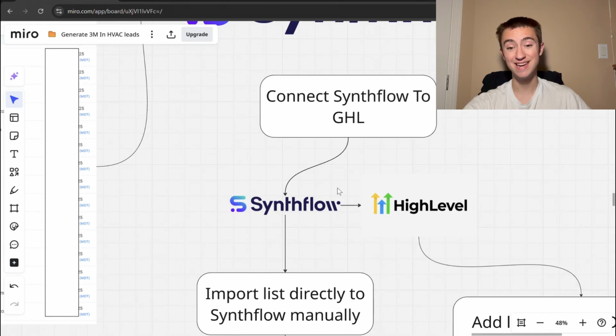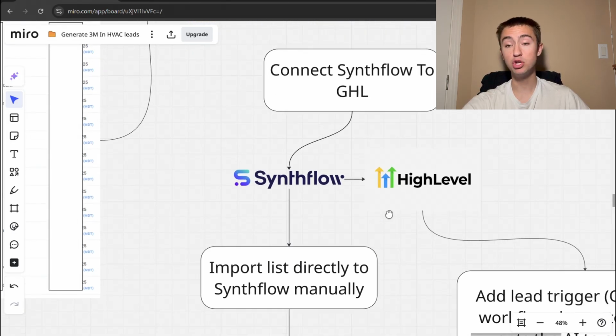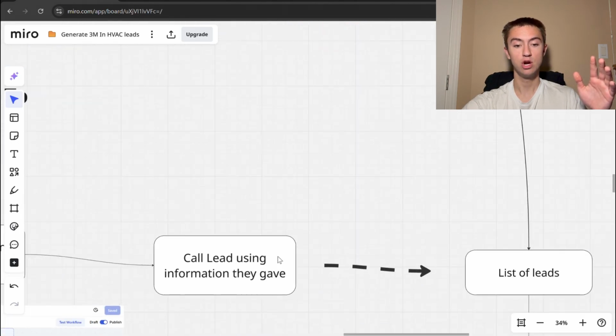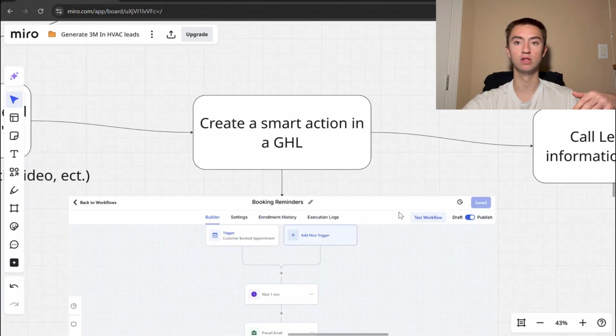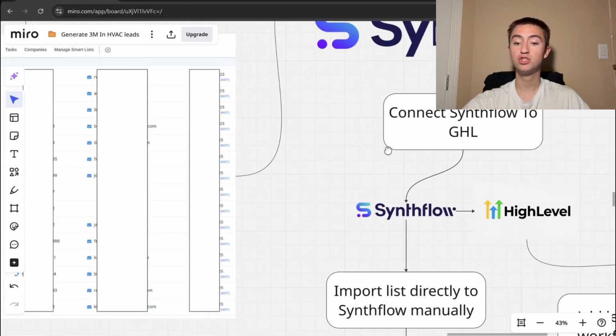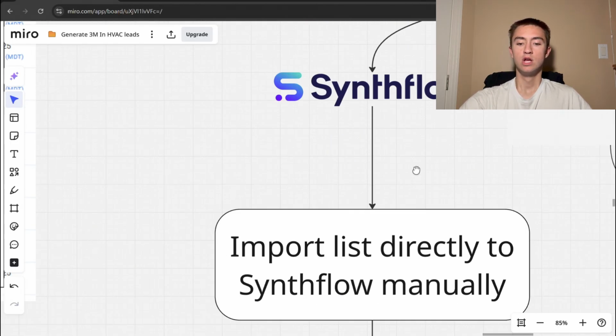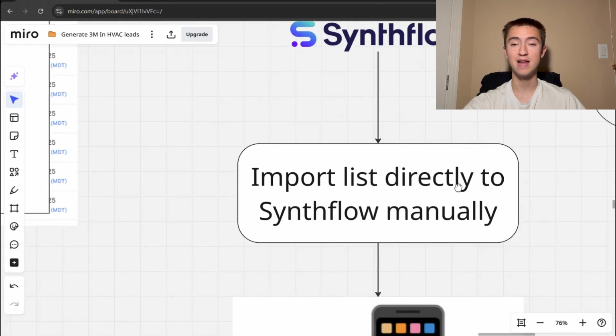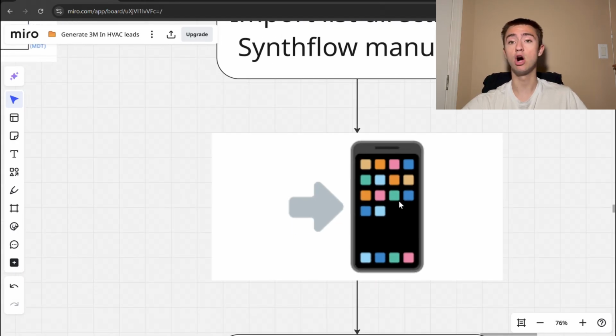And again, you're just going to connect your SynFlow to your Go High Level, and you can do this through two ways. Now, you can do it through Go High Level, as I mentioned, right? You can create a smart list to actually do this, or you can do this directly through SynFlow. So when you do this, you can import the lead list directly to SynFlow manually, right? This is all done automatically with Go High Level, but you can do this manually if you're still getting the hang of this. Then it's just going to contact all the leads automatically.